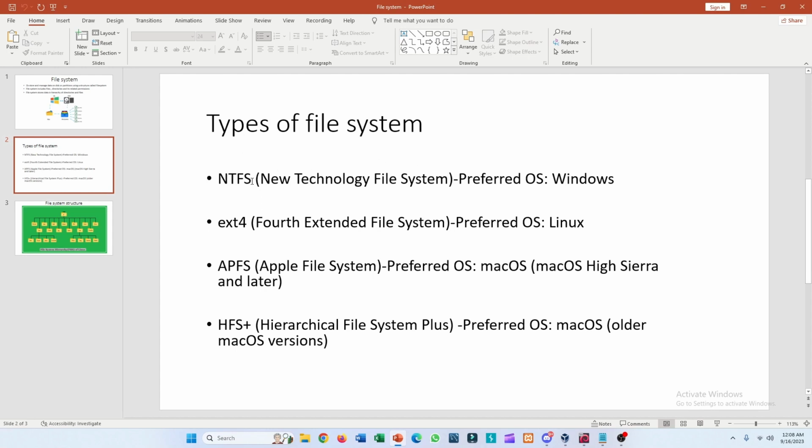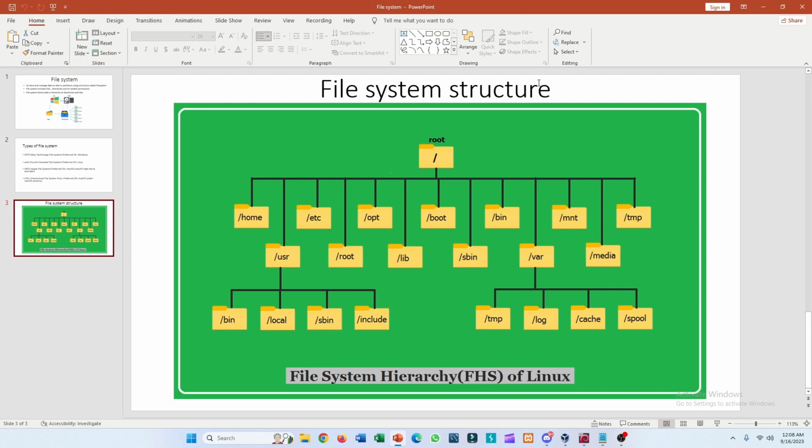These are a few file systems. As you can see, NTFS is preferred in Windows operating systems, and ext4 is preferred in Linux. The next two, APFS (Apple File System) and Hierarchical File System Plus, are preferred in Mac OS. In the next slide we can see the file system structure. This is the file system hierarchy of Linux, and this is how the file system basically looks.